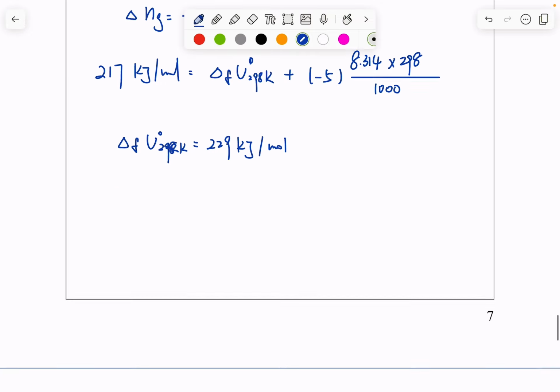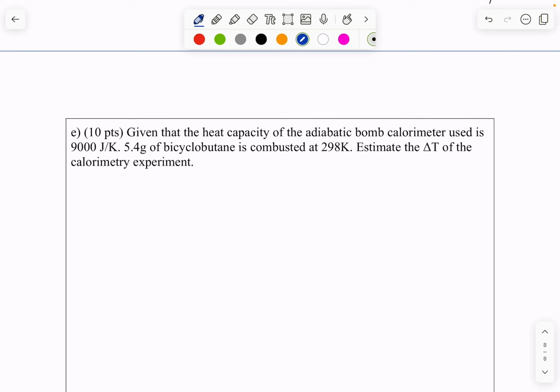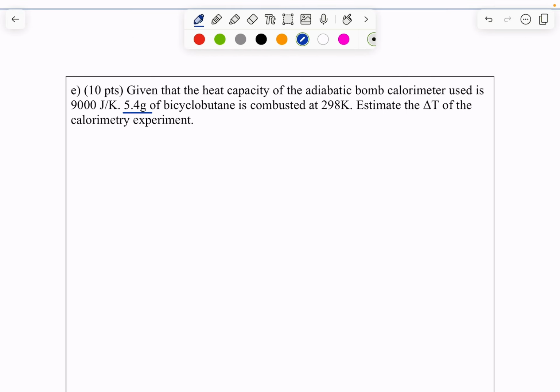All right, the last one. It's given that the heat capacity of the adiabatic bomb calorimeter used is 9,000 joule per Kelvin. We tell you that 5.4 gram of bicyclobutane is combusted at 298 Kelvin. Estimate the delta T of the calorimetry experiment. So this one uses the equation delta U naught at 298 Kelvin equals negative C times delta T, that's the heat capacity of our adiabatic bomb calorimeter times delta T. This one is our equation 5.8, by the way.